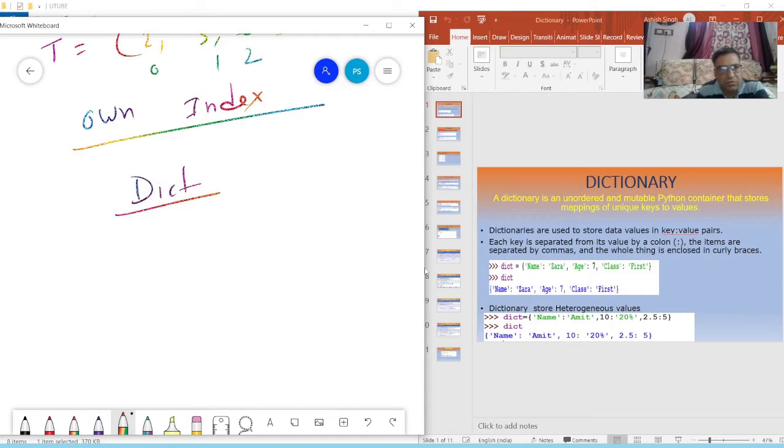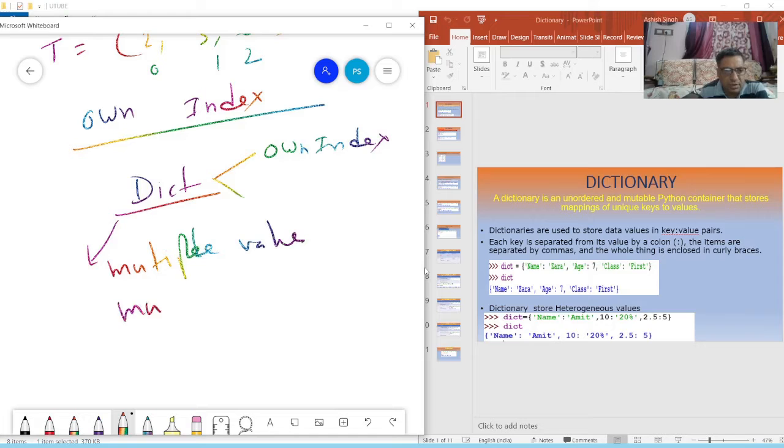When we will use dictionary? When we want to give our own index. So dictionary is a collection of multiple values, and these values are mutable. Like list, these values are mutable, and these values are stored in key and value pair. This key is index here. It doesn't have index 0, 1, 2, 3. It has the index which I have given as key.